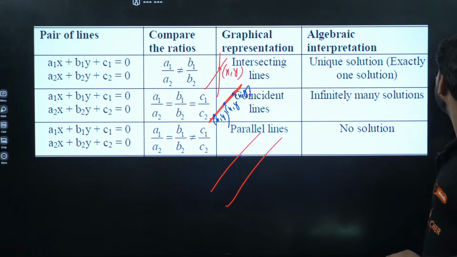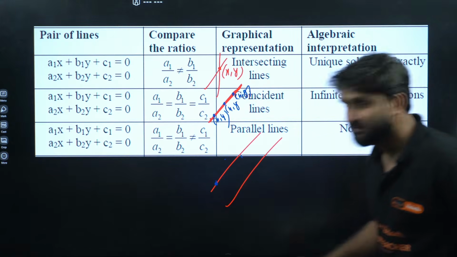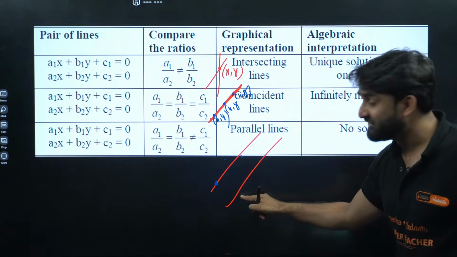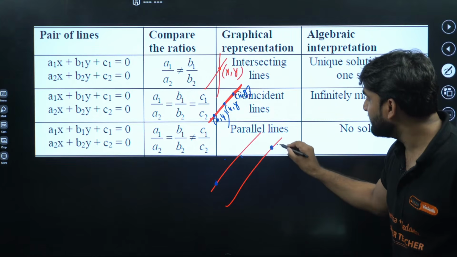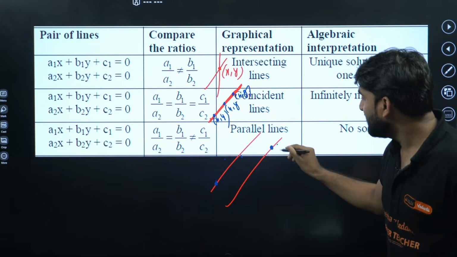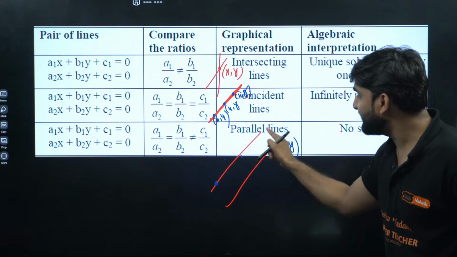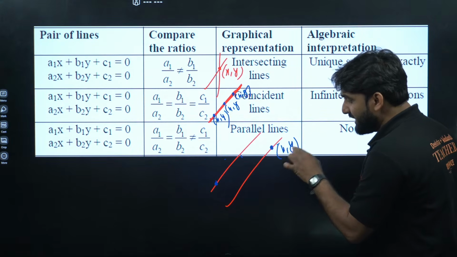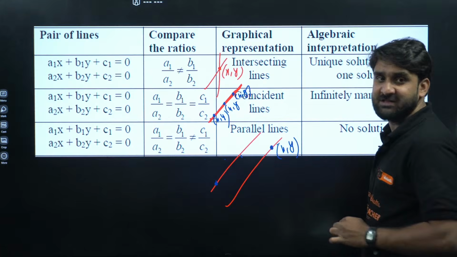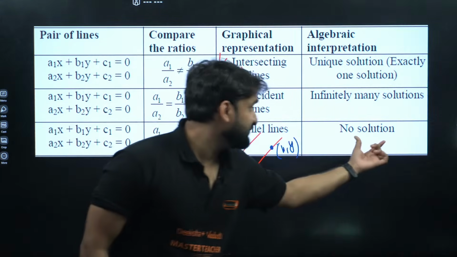If the lines are parallel to each other, let's take a point on this line. Will this point satisfy the other line? No. Let's take a point on the other line. Will this x and y satisfy this line? No. This x and y will satisfy only this line, not the other line. So there is no common solution. There is no solution.